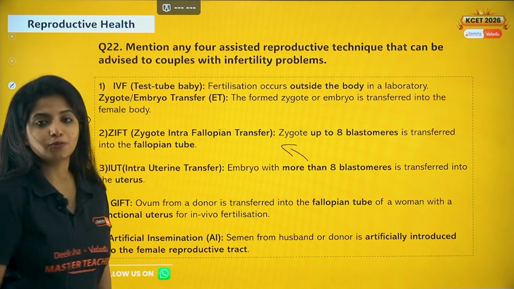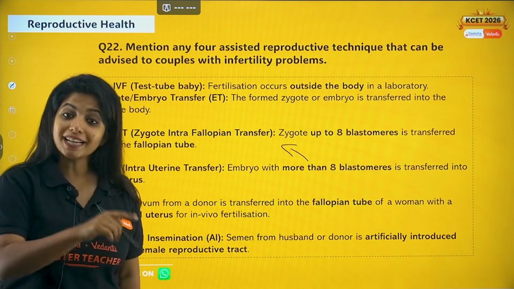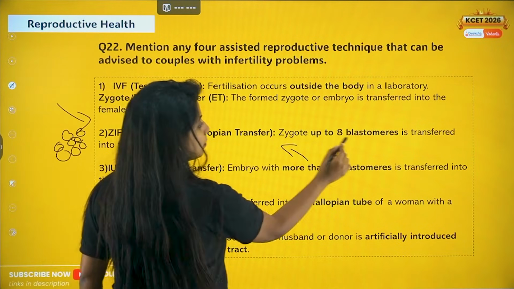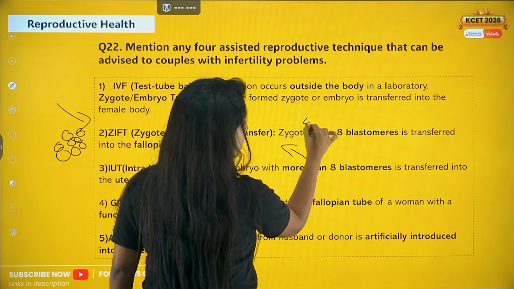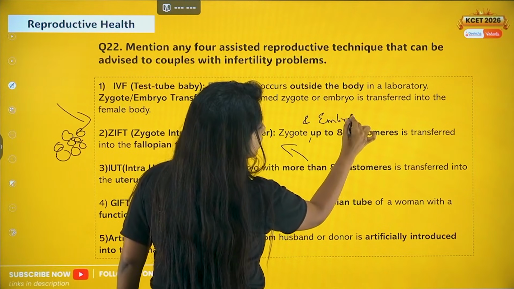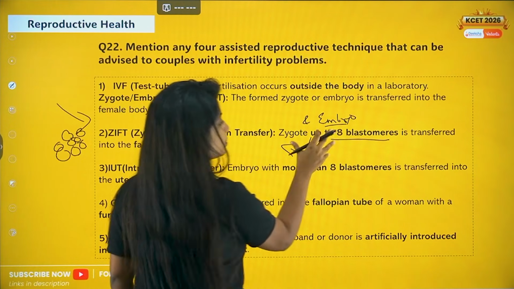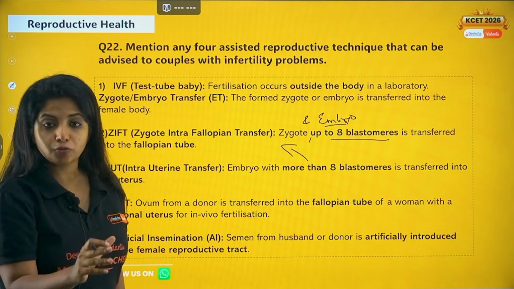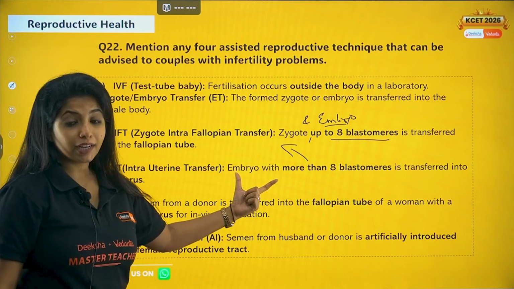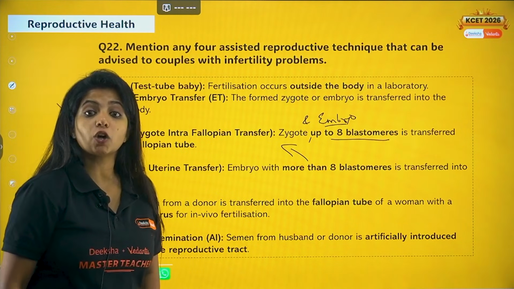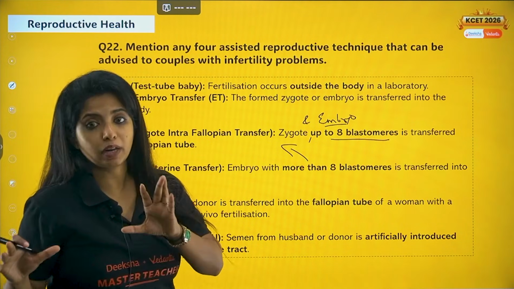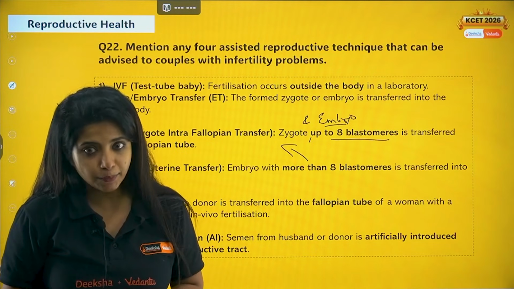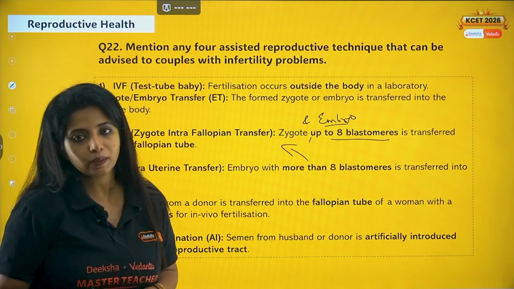you do ZIFT only. So it's zygote plus the embryo. So zygote and embryo, which is up to 8 blastomeres, you can put it in the fallopian tube. If it is more than that, then you have to put it in the uterus. If you put this one in the fallopian tube, it can lead to ectopic pregnancy. That means pregnancy elsewhere, not in the uterus. And it can be dangerous for the mother as well as the child.